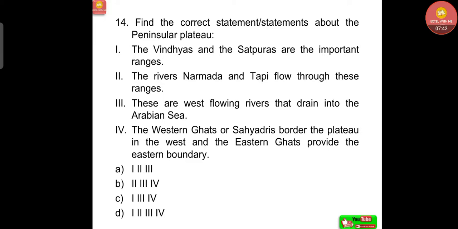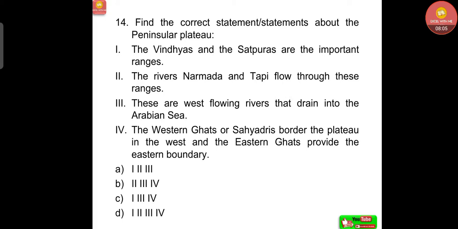Now find the correct statement or statements about the peninsular plateau. The Vindhyas and the Satpuras are the important ranges. The rivers Narmada and Tapi flow through these ranges. These are west flowing rivers that drain into the Arabian Sea. The Western Ghats or Sahyadri border the plateau in the west, and the Eastern Ghats provide the eastern boundary.